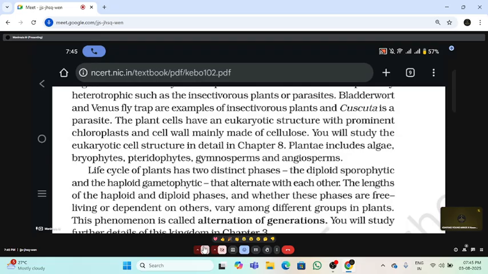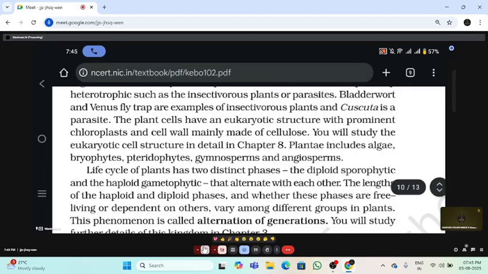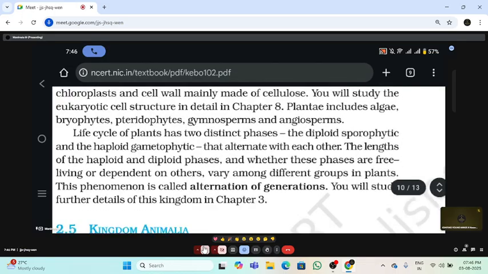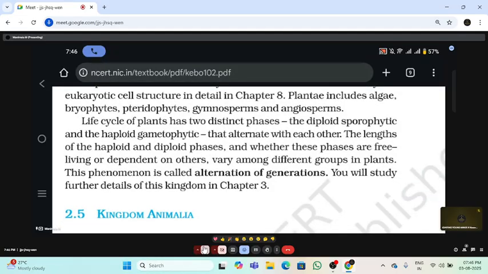So this phenomenon is called alternation of generation. In algae, pteridophytes, gymnosperms, this haploid diploid generation is not common, it varies in different groups of plants. So this phenomenon is called